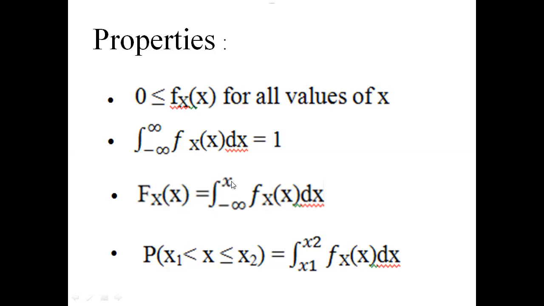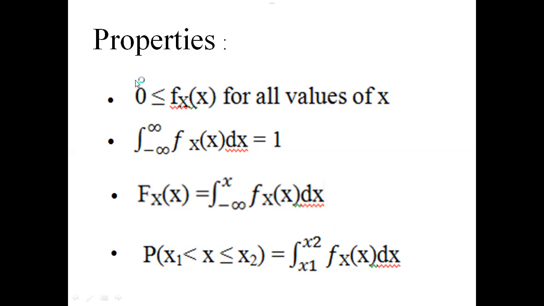The fourth property is P of x1 less than x less than or equal to x2 is equal to the integral from x1 to x2 of small f(x) of x dx. So the probability between x1 and x2 is equal to the area under the density function in the range x1 to x2. These are the four properties of the density function.